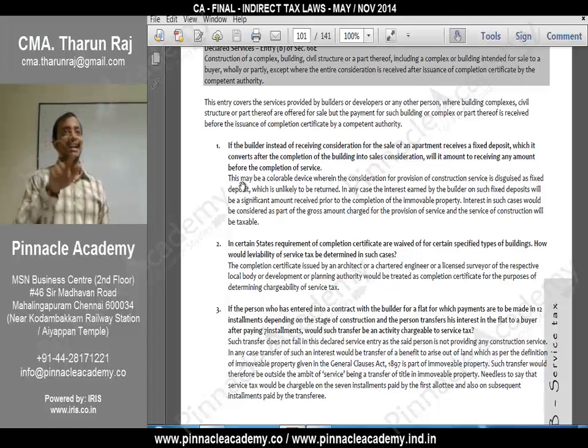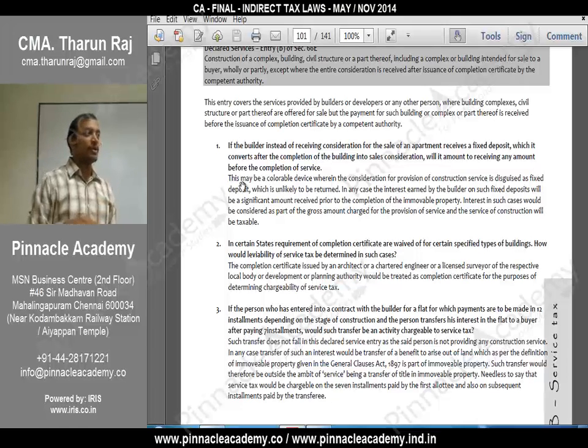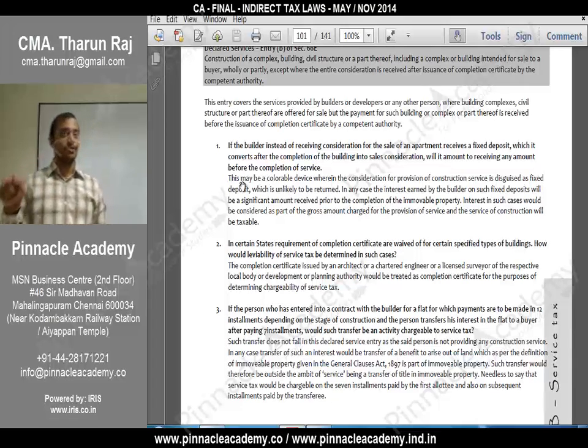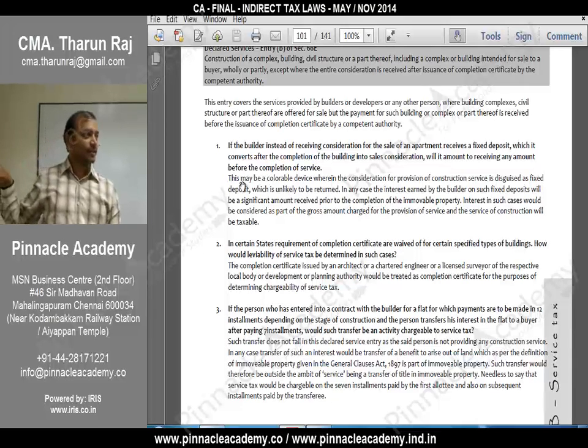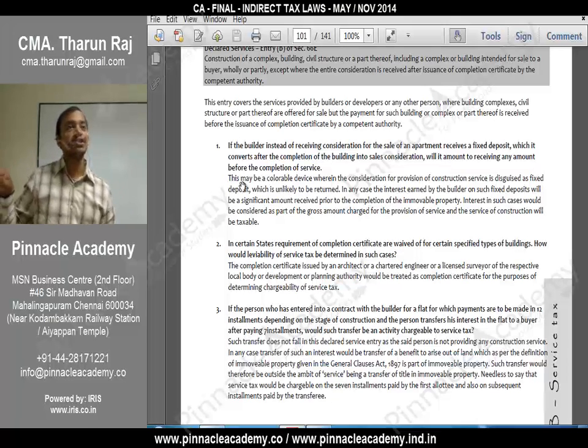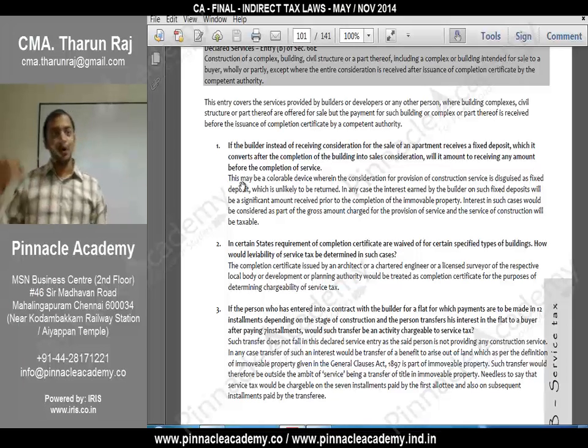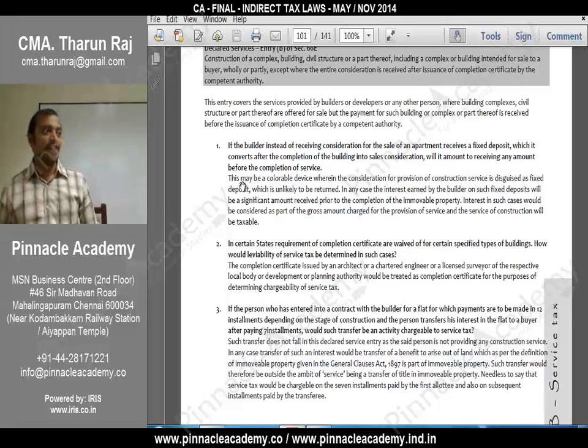Okay, if I receive a sale consideration, then only you have a problem. Okay, I will ask him to make a fixed deposit. On the basis of the fixed deposit, I will take a loan. Understood? In whose name should the fixed deposit be? It should be in my name. Then I will take a loan on that fixed deposit and I will use it.